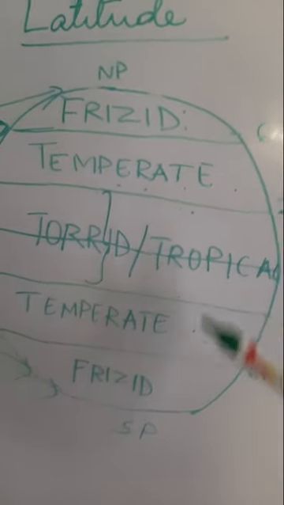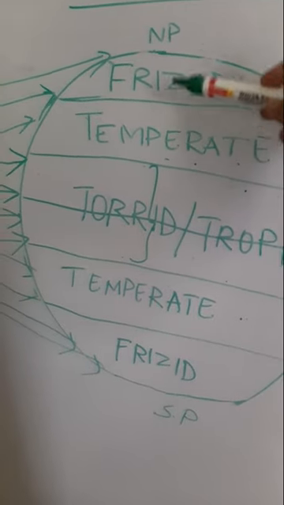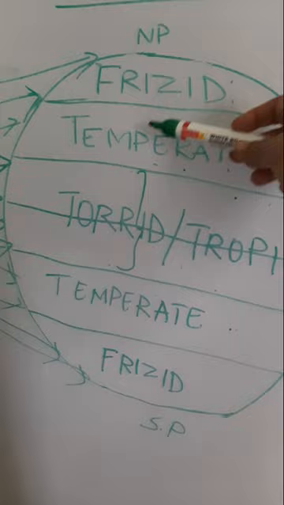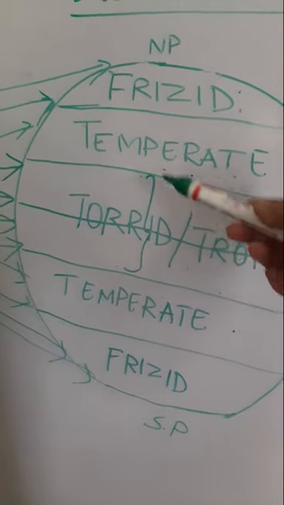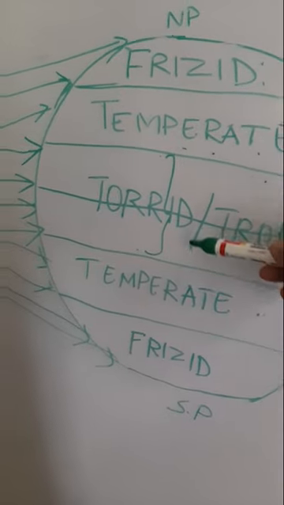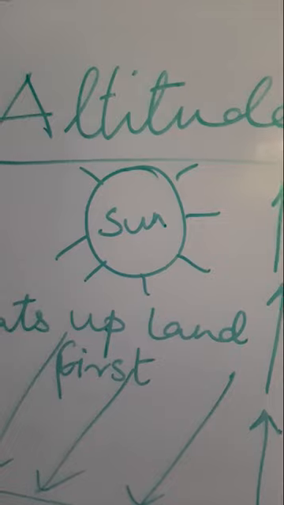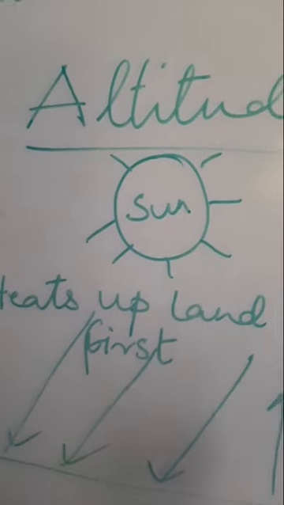It depends upon where we are living, whether we are living in the torrid zone or in the temperate zone or the frigid zone. If we are in the torrid zone, we will enjoy more heat, more sun rays, and accordingly it will lessen if we move to the other zones. The next factor is altitude, children.